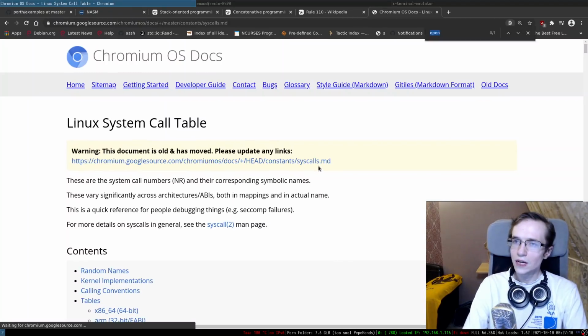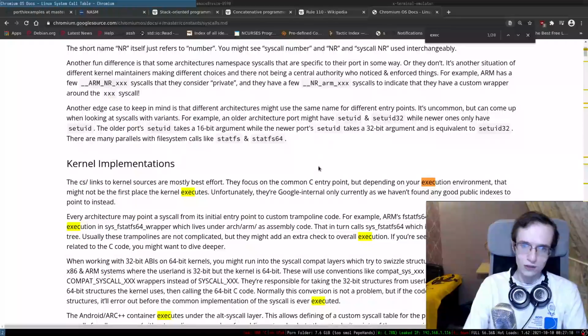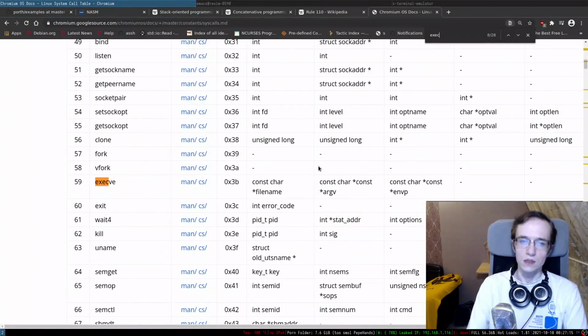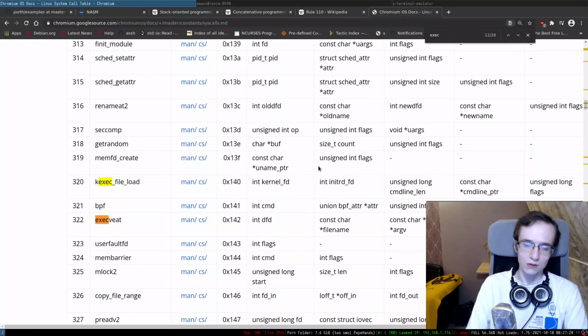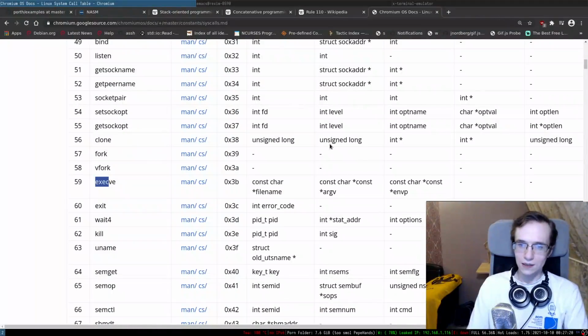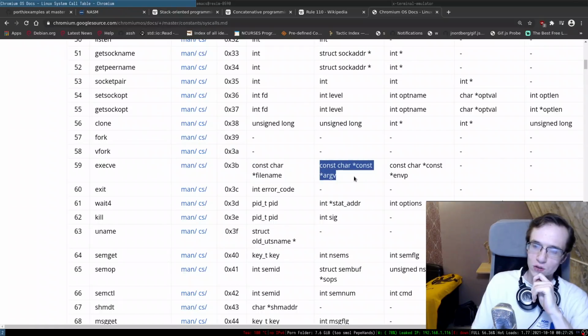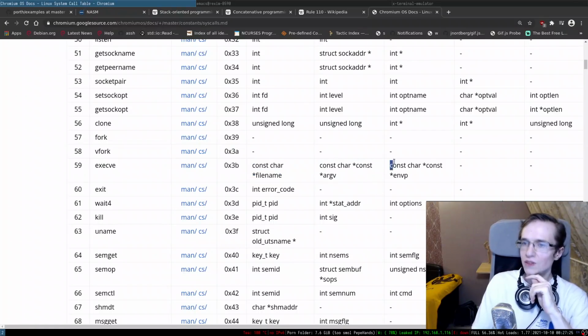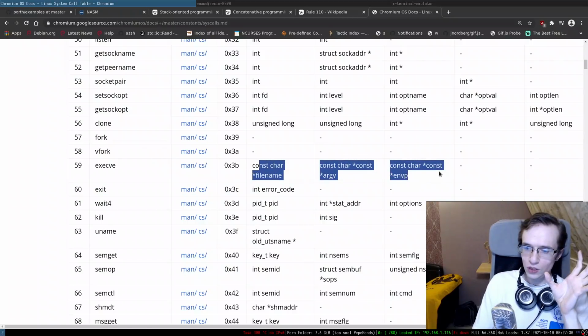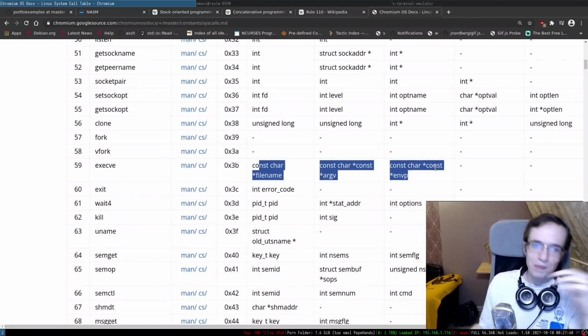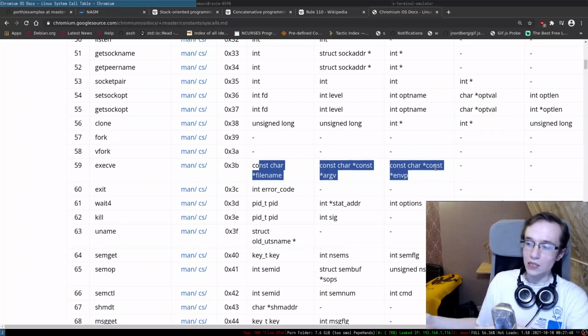So I think something like exec, right? So where is the exec syscall? Exec-ve, right? So this is the syscall that we'll have to probably run, and it accepts the pointer to the file that you want to run, then the pointer to the arguments, the environment, and all of that has to be prepared in the memory, right?